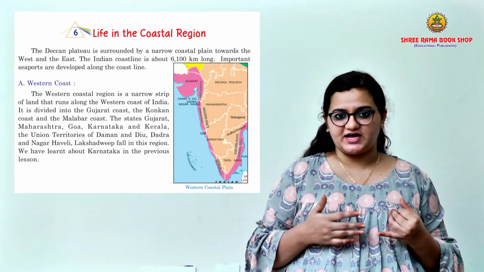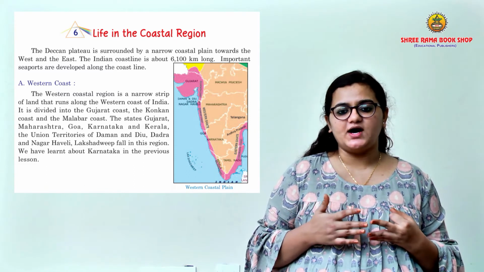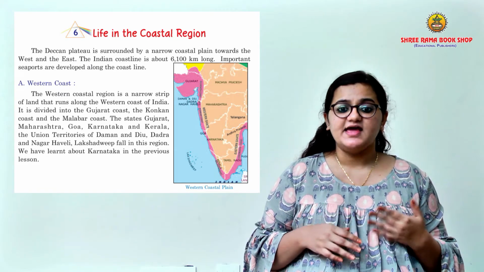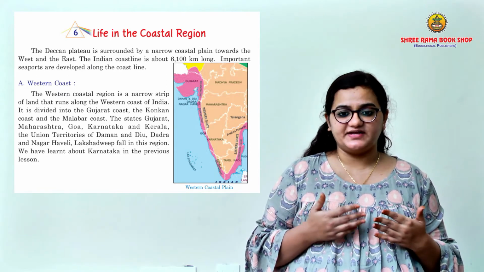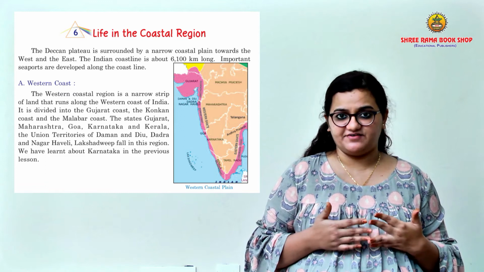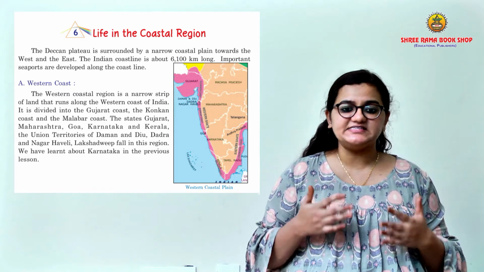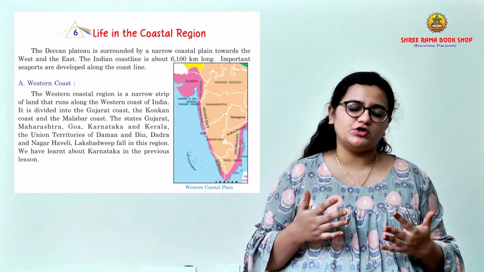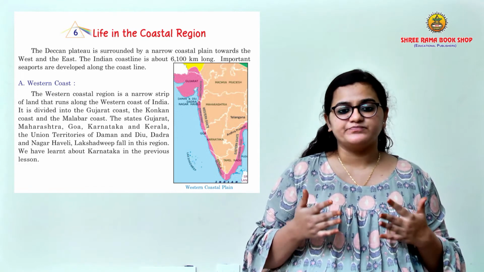The states Gujarat, Maharashtra, Goa, Karnataka and Kerala and the union territories of Daman and Diu, Dadra and Nagar Haveli, Lakshadweep fall in this region. So we have learned about Karnataka already, right, in the previous lesson. So we will discuss the next states. Let us now discuss the state Gujarat.